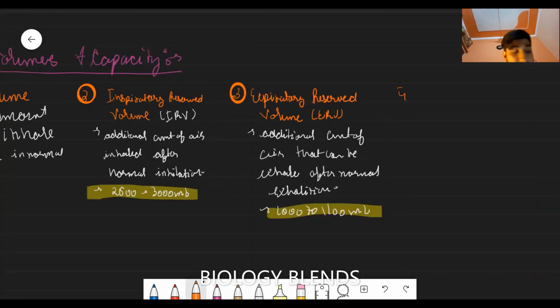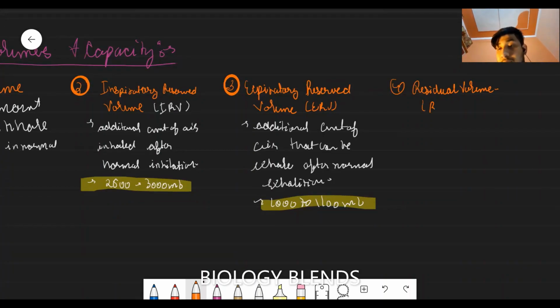And fourth is the residual volume. Residual volume is the air which cannot be expelled out, even after forced exhalation.